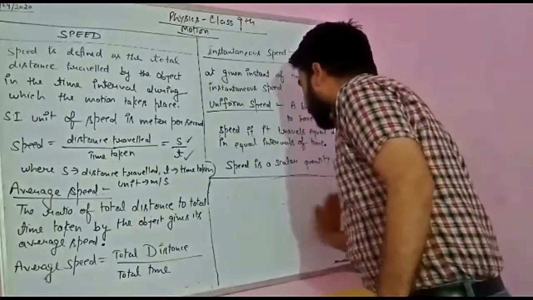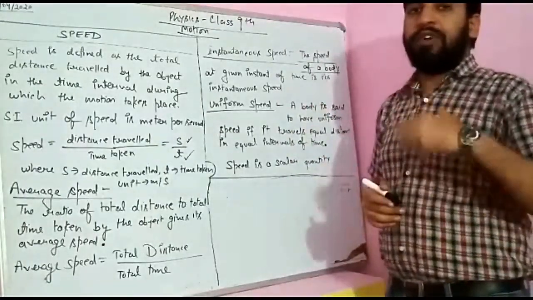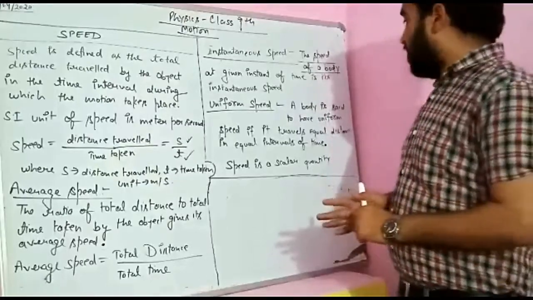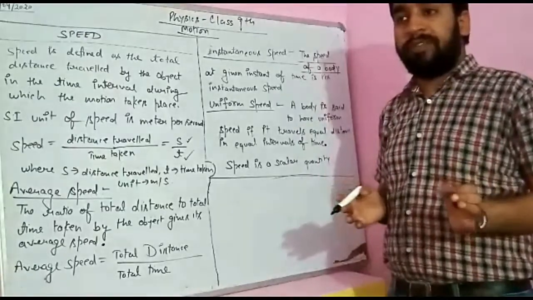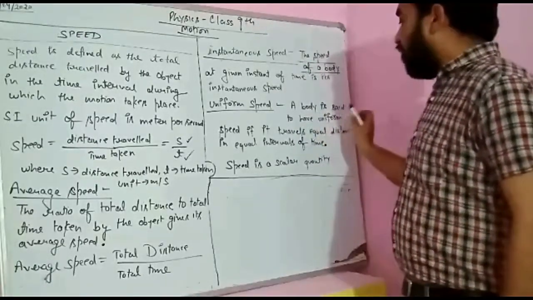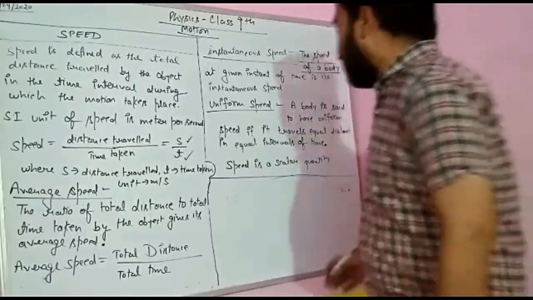Now students, next is uniform speed. What is the meaning of uniform? Uniform means that there is no change. Okay, so if there is no change in the speed, the object is moving with constant speed. A body is said to have uniform speed if it travels equal distance in equal intervals of time.